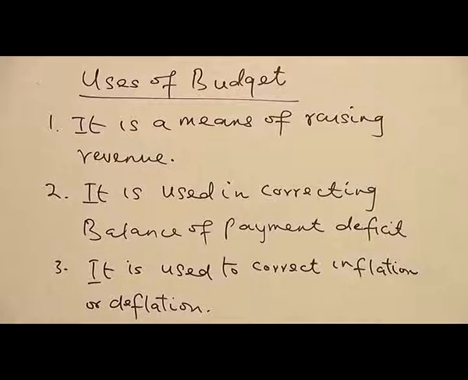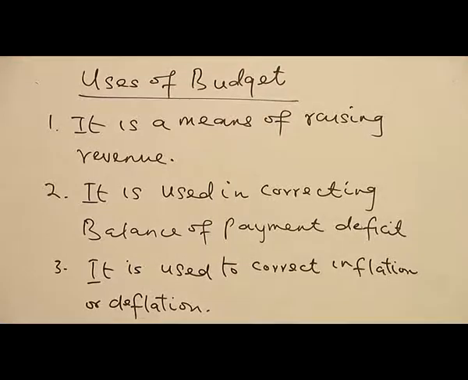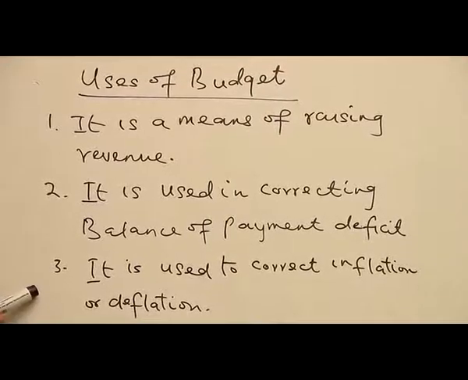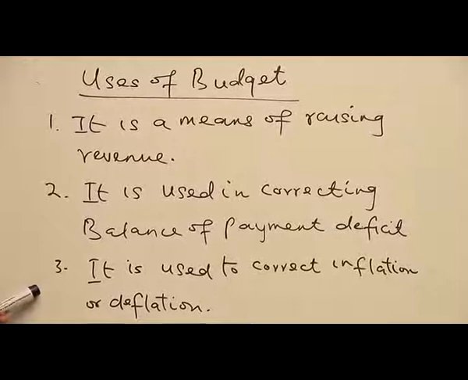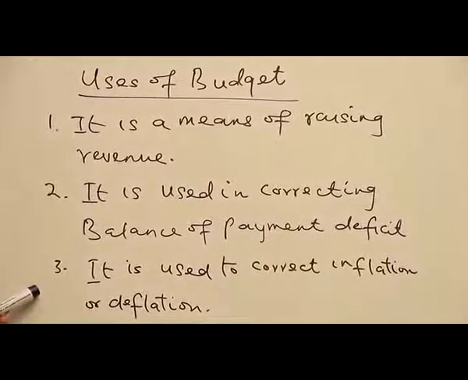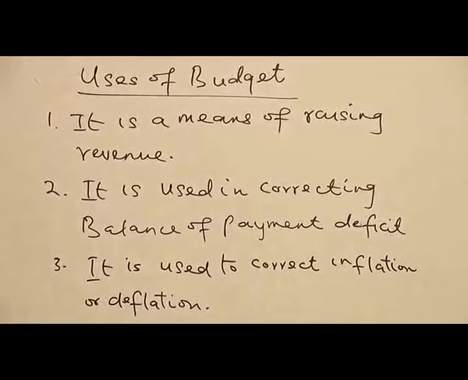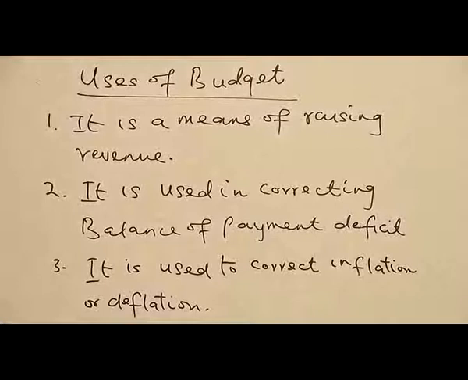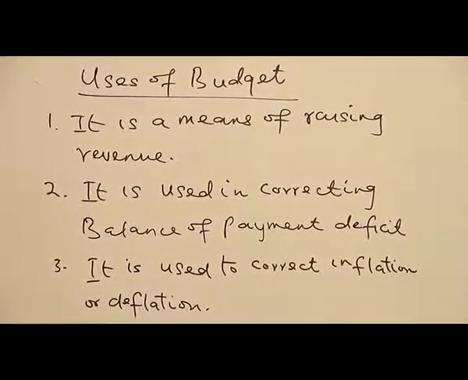So with the help of budget, it will make the government understand how the balance of deficit will be corrected. Number three, it is used to correct inflation or deflation. When a country is experiencing inflation, government can decide to make use of what we call budget surplus. We have said that government can make use of budget surplus in correcting inflationary pressure.